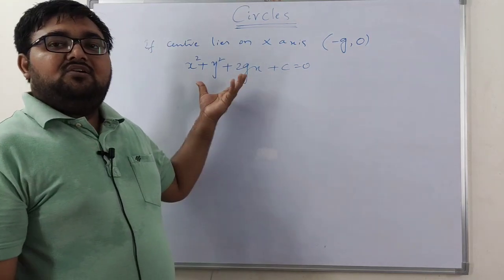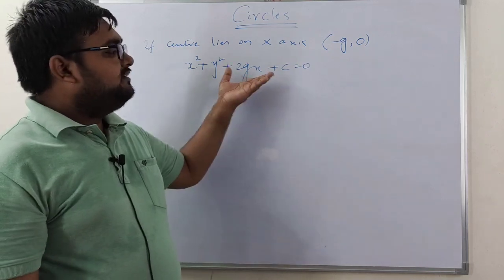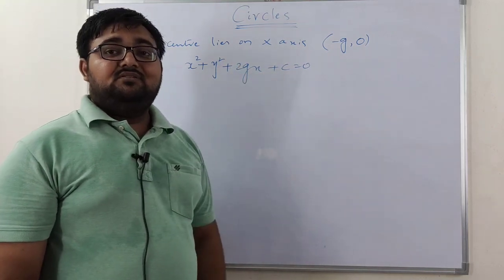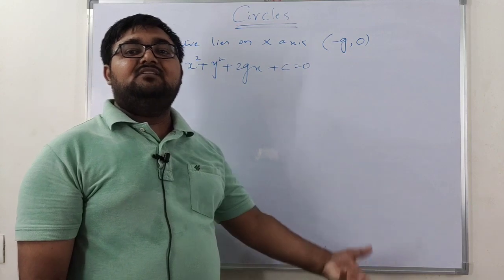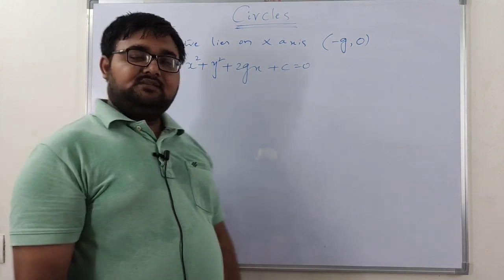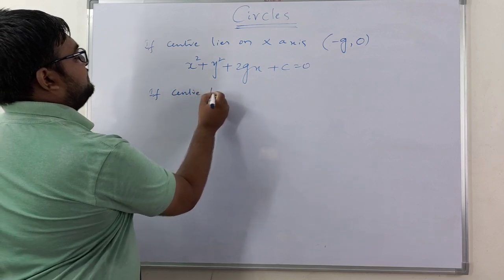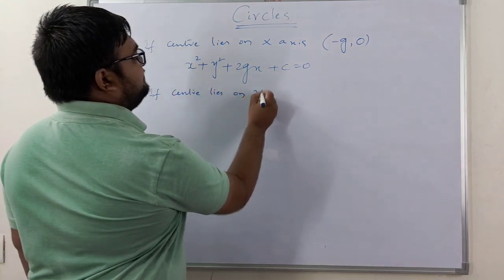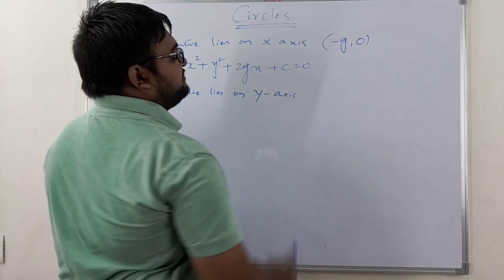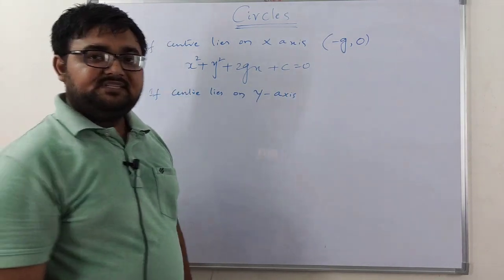Now why are we discussing all this? See, by looking at the equation, you can directly say that the center lies on the x-axis. The same way, if the center lies on the y-axis, then the x coordinate will be 0, no?